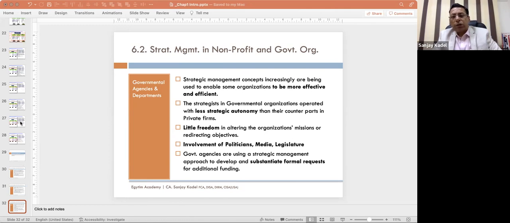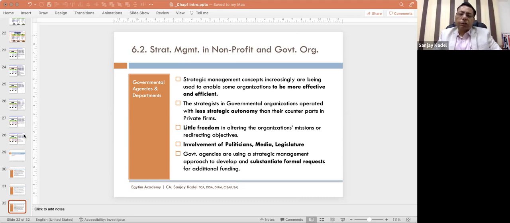Then there is something called the SBU structure, strategic business unit. That means within a company, there is a separate entity kind of division which is running, which makes its own strategies and its own vision and mission. That is called an SBU, strategic business unit. That can also be adopted. If it is a mega corporation, a mega international organization, it can adopt the SBU structure.